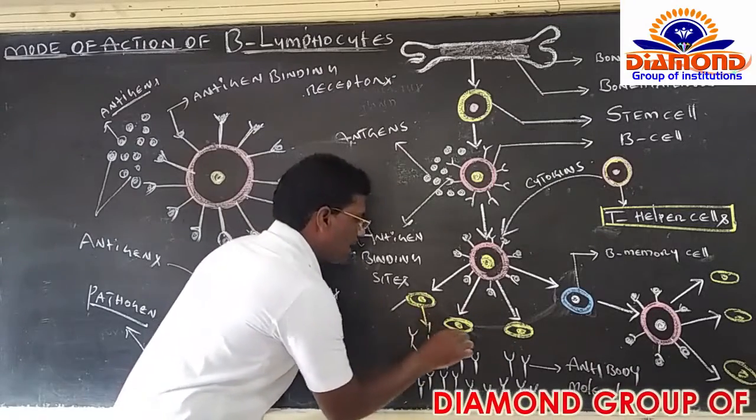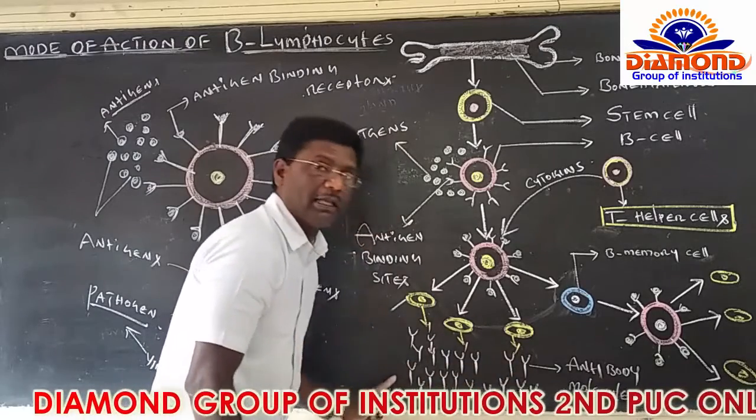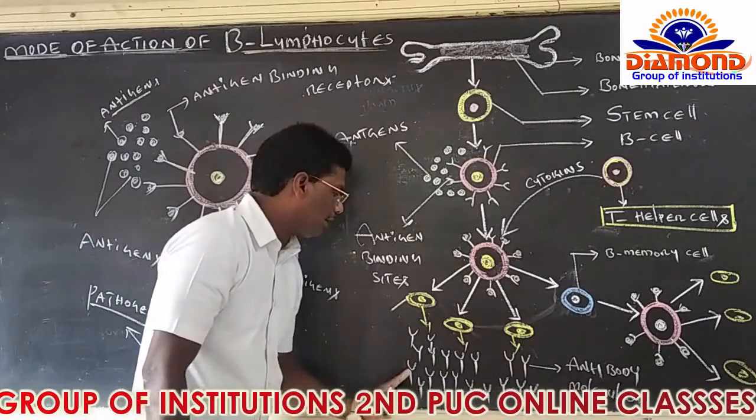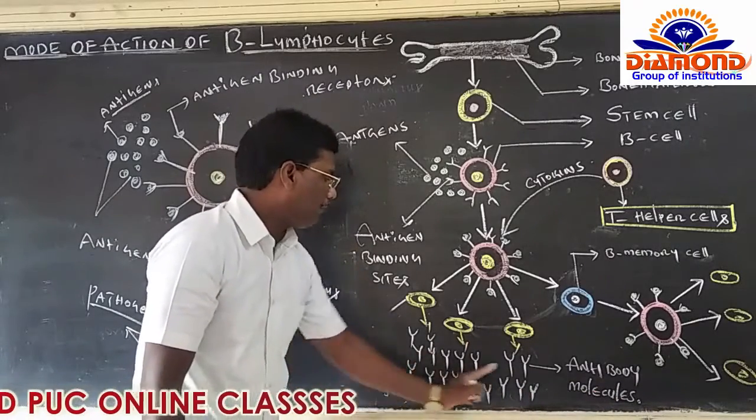Immediately, these plasma cells have the ability to produce a group of protein molecules in the form of the English letter Y. They can produce a number of cells.